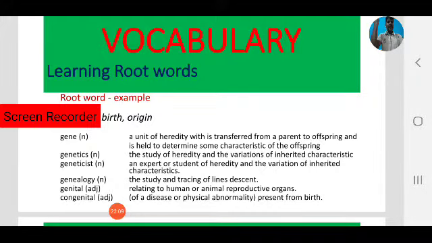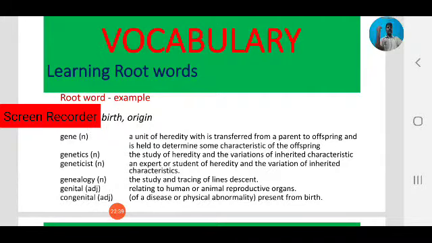A unit of heredity which is transferred from a parent to offspring. Offspring means children, and it is held to determine some characteristic of children. We always talk about genes, like, it is in your genes.